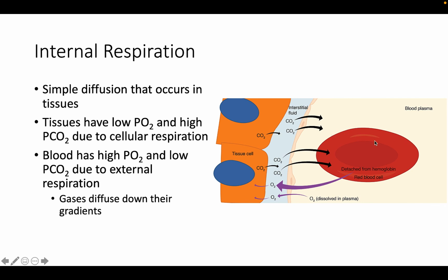By the time that the blood returns to the heart, the partial pressure of oxygen has returned to a lower amount, and the partial pressure of carbon dioxide has returned to a higher amount. So the blood is then pumped back to the lungs to be oxygenated once again during external respiration. Everything that we're talking about with external and internal respiration is gases diffusing down their gradient. So if you can just remember, cellular respiration needs oxygen to work and then produces carbon dioxide as a byproduct. Just remember that. You'll know what you're talking about when you're talking about internal and external respiration and which way carbon dioxide and oxygen should move.